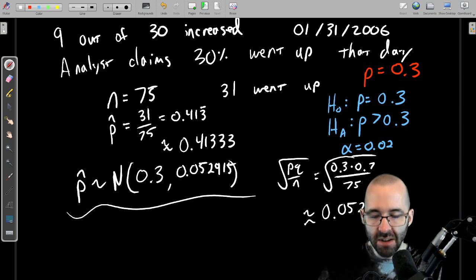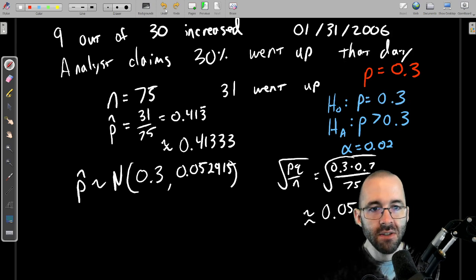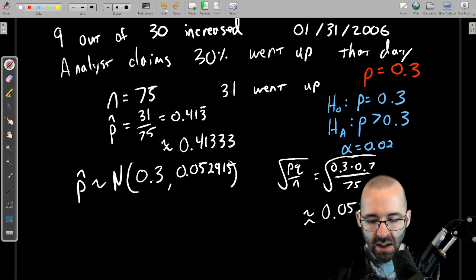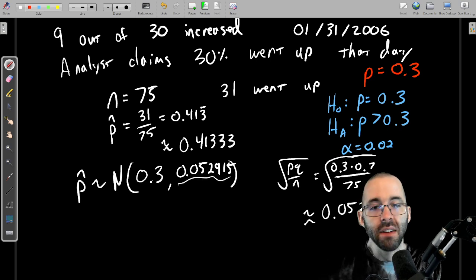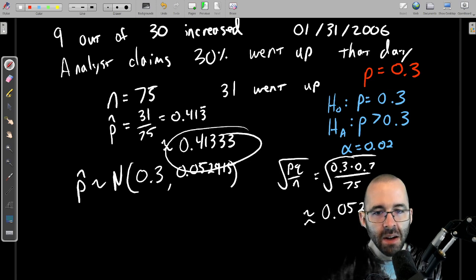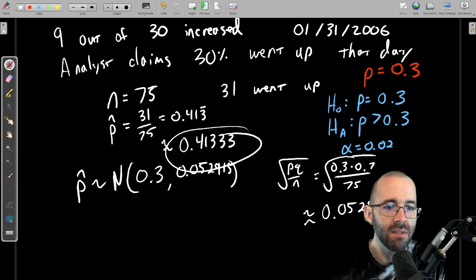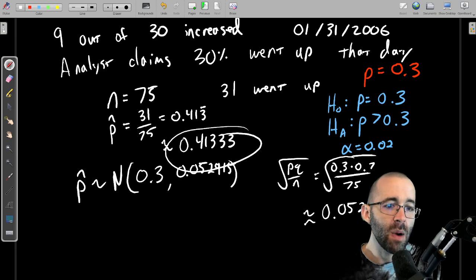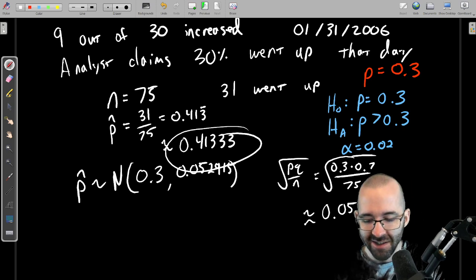This is how the sampling distribution should work, assuming this analyst is correct. We expect 30% with a variation of about 5% for the sample size. So really, we're only about 2 standard deviations above the mean. 41% is about 5% above. So that's rare. Is it rare enough? We're going to find out.